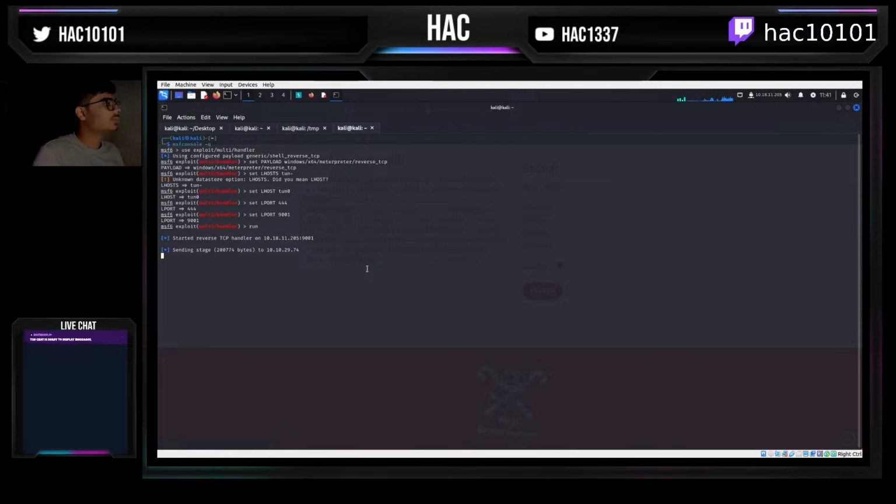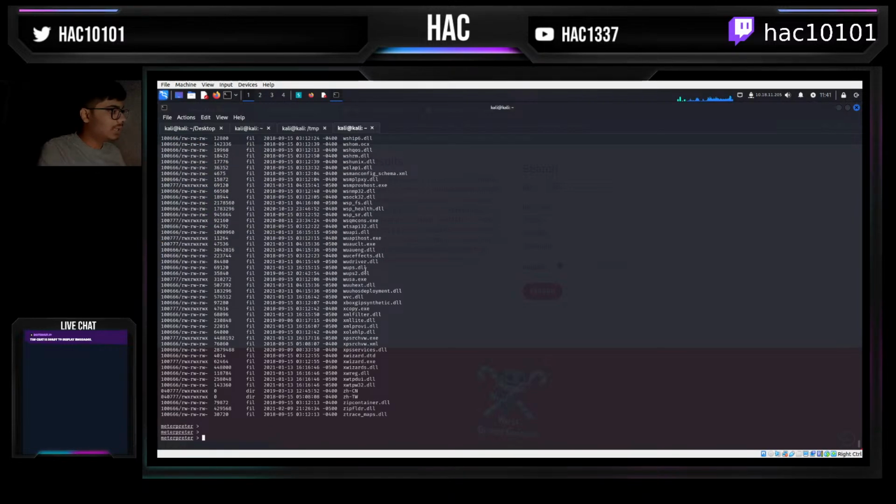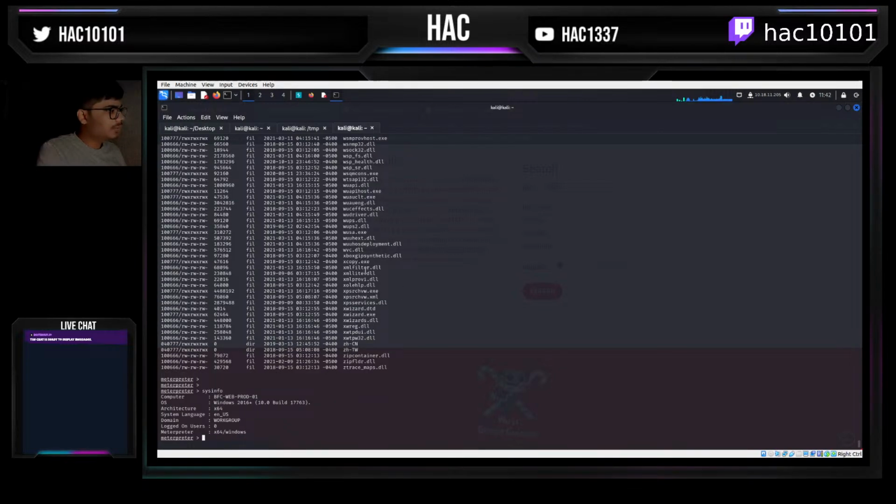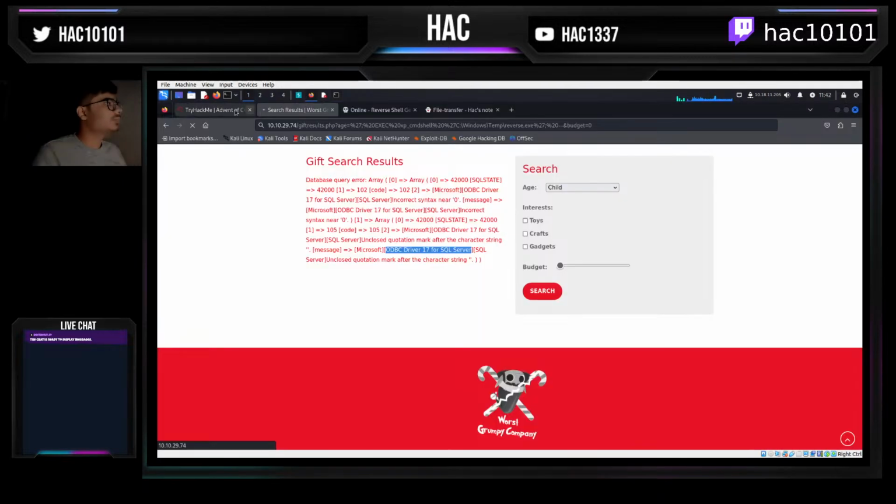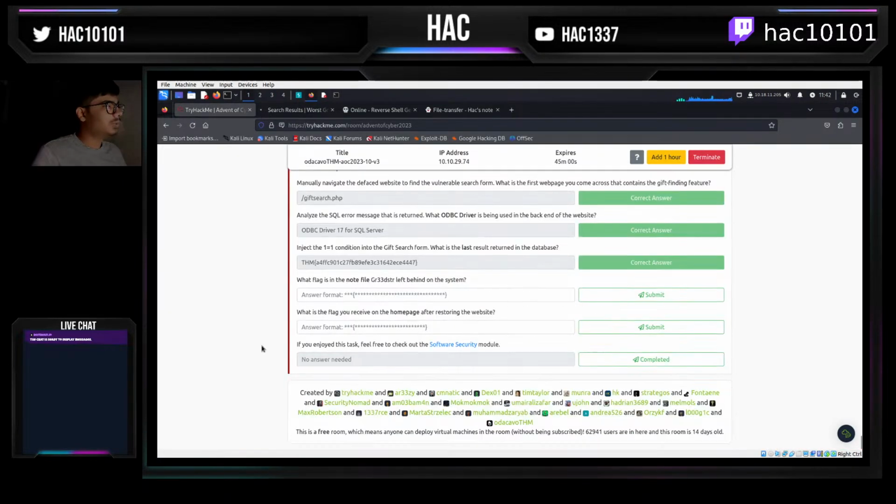Let's see. Yep, our payload fired up. We have a proper shell. Oops, I made a terrible mistake. I shouldn't have done that. System info, I believe. Okay, we have the shell over here. Now we need to see what's the flag in the note file behind the server.